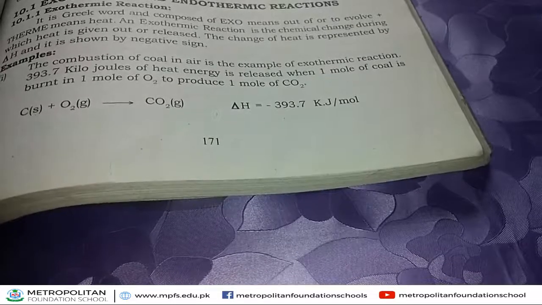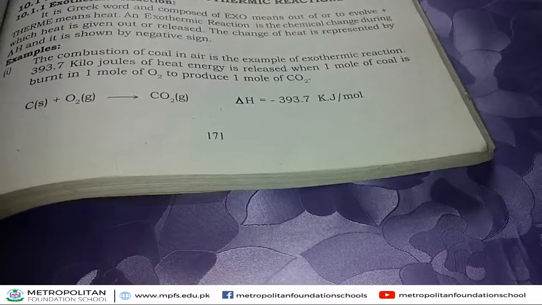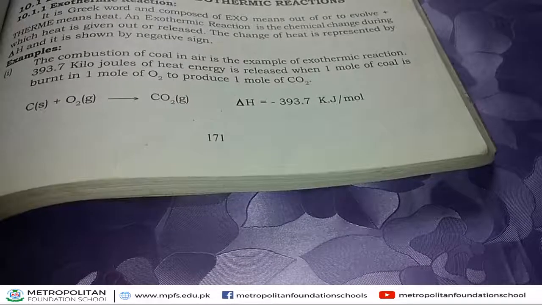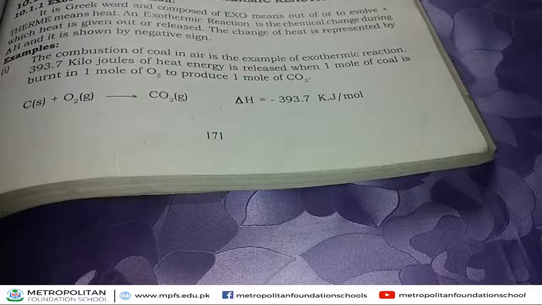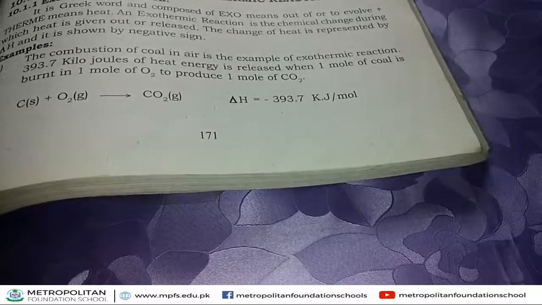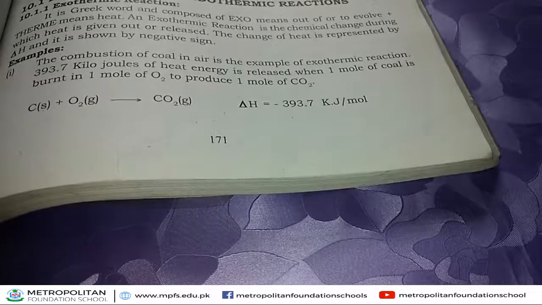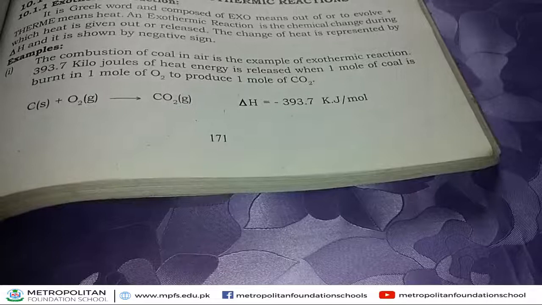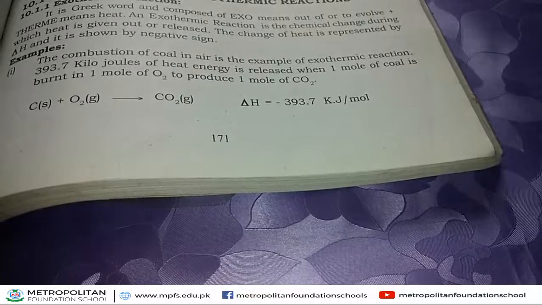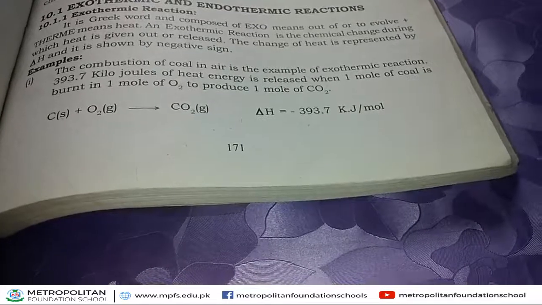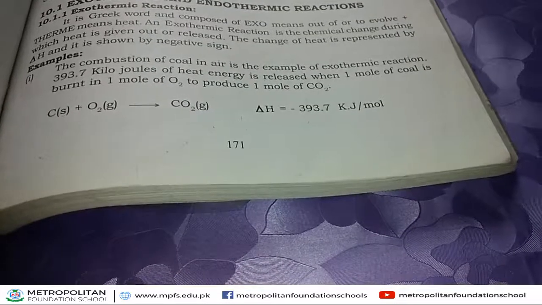Then 1 mole of carbon dioxide is produced, and during this reaction, heat energy is released, that is 393.7 kilojoule per mole. How much heat energy is released during this reaction? 393.7 kilojoule per mole heat energy is released during combustion of coal.